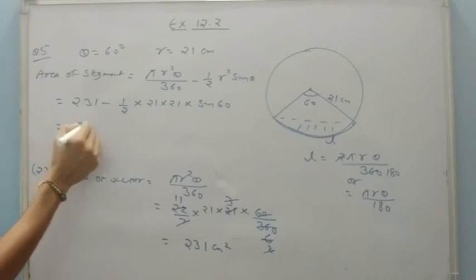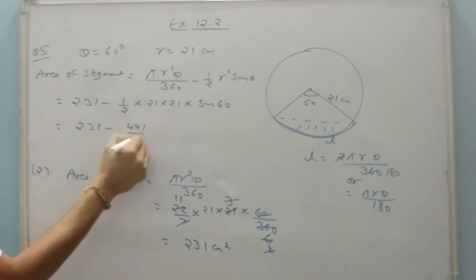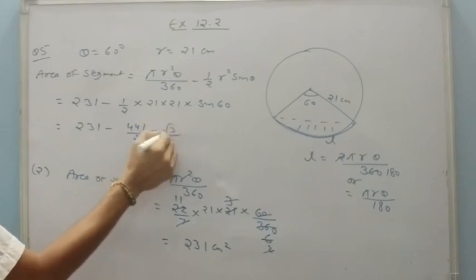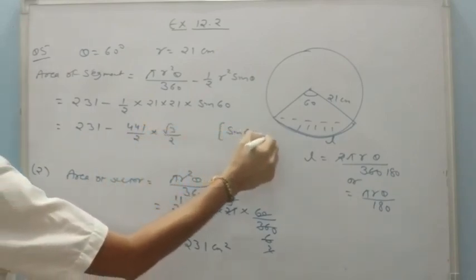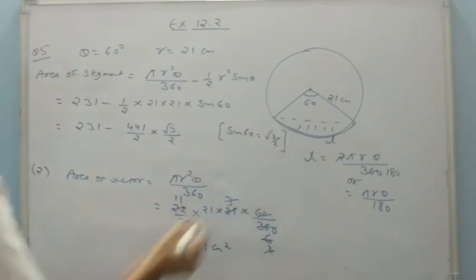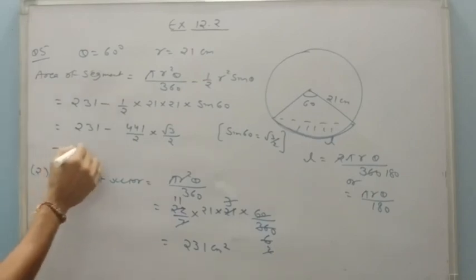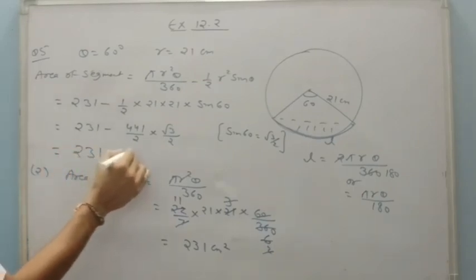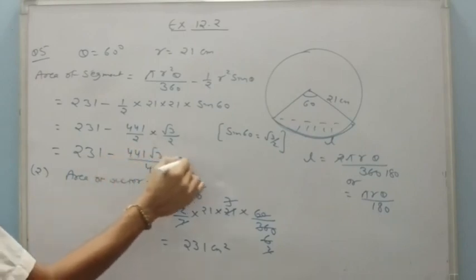So it will be 231 minus 441 upon 2 into root 3 by 2. As you know, sin 60 is root 3 by 2 by the trigonometric value. So on further we can say it is 231 minus 441 root 3 by 4 centimeter square.